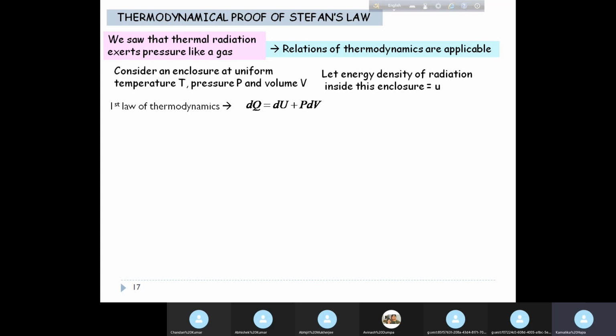Now we all know our first law of thermodynamics, dQ equal to dU plus P dV. And we also recall the second thermodynamical relation. Remember the four Maxwell's relations for thermodynamics. So, the second thermodynamical relation: del Q by del V at constant T equal to T del P by del T at constant V.